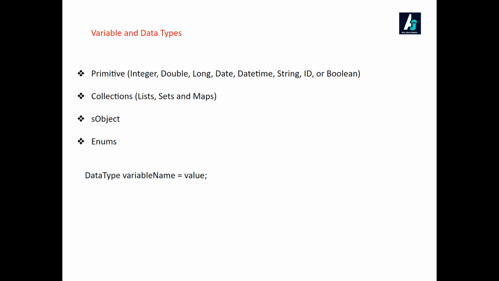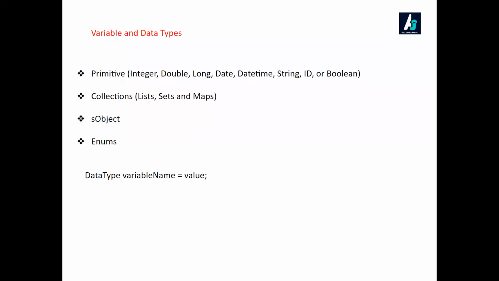So a collection means that using a single variable, you are able to store so much data. That is the advantage of collections. And then you have the SObject. Each and every standard and custom object that exists in Salesforce is represented in Apex in the name of SObjects.